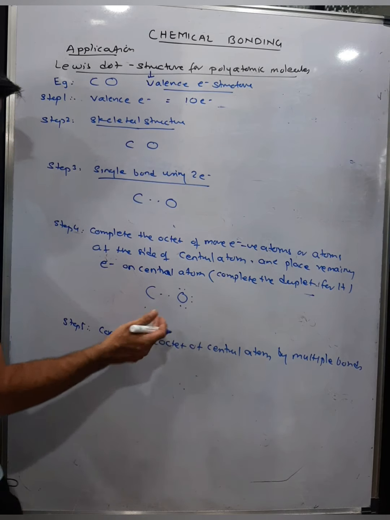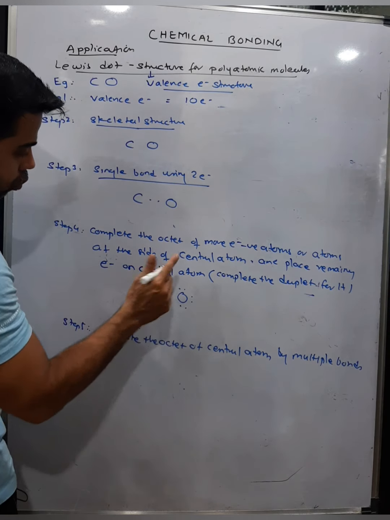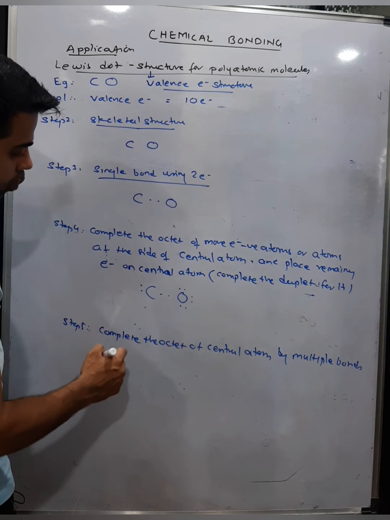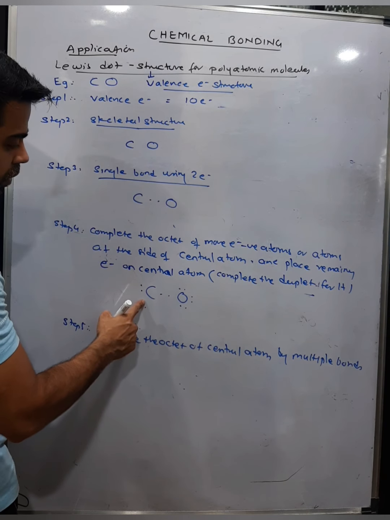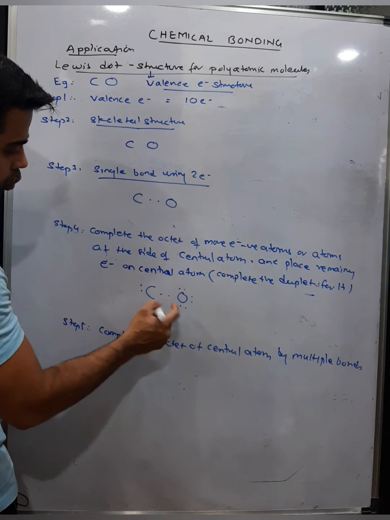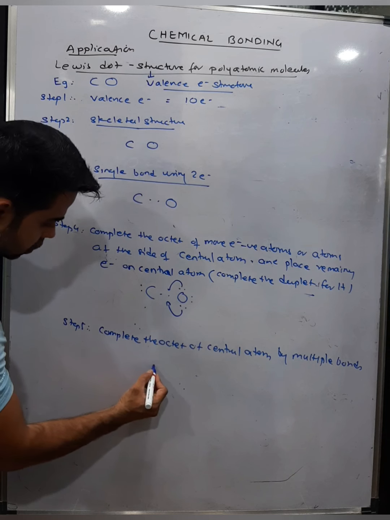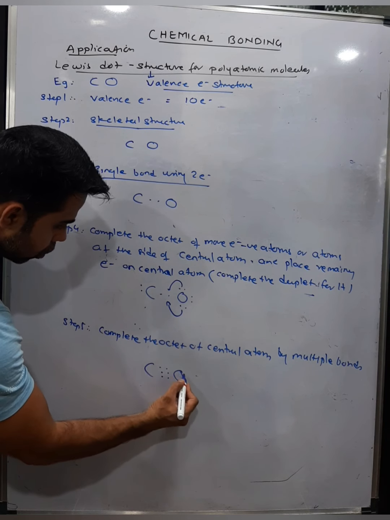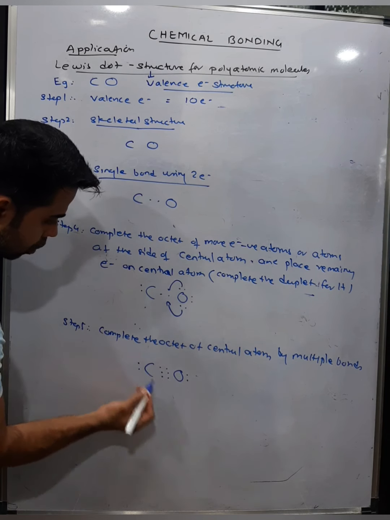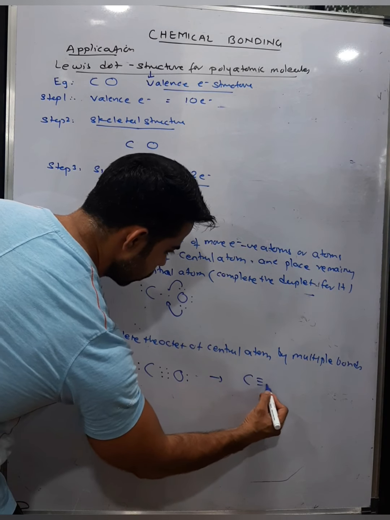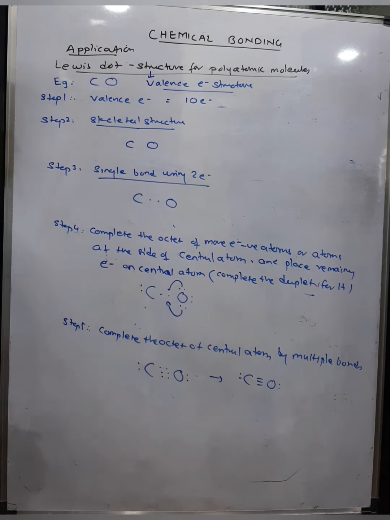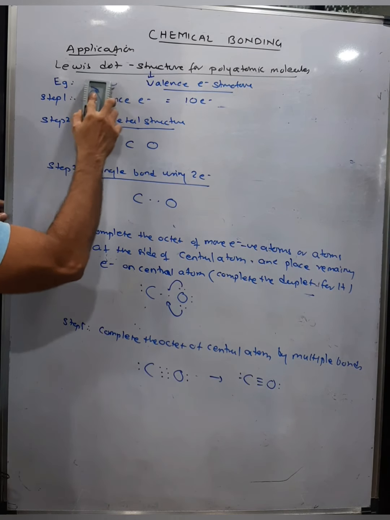Carbon और oxygen में से ऑक्सीजन ही है. तो कितने इलेक्ट्रॉन यूज कर लिया मैंने? 8. 2 more remaining, place it on carbon. Now you have to complete the octet of carbon also. So what do you do? You shift electrons. How many electrons do you require? Carbon has 4 electrons, so you shift 4 more from the adjacent atom. So now the structure becomes C, triple bond O, 1 lone pair, 1 lone pair. So this can be written as C triple bond O with 1 lone pair. Simple. Follow the straight rule, you get the structure for this. Okay. Now, I hope you understood. Let's take a third example.